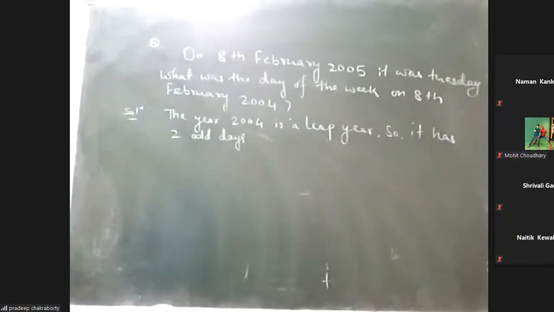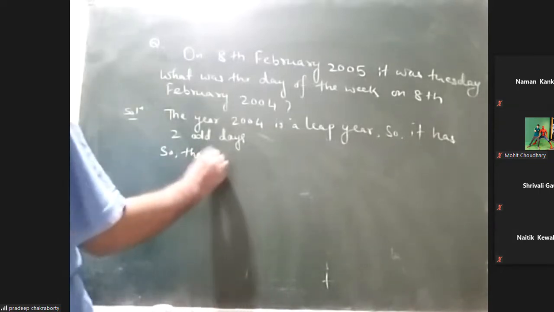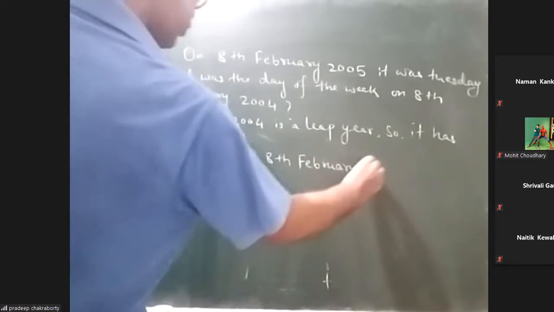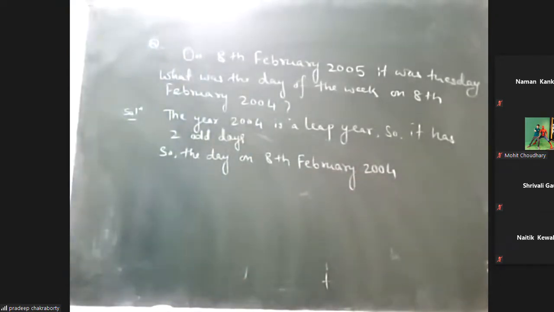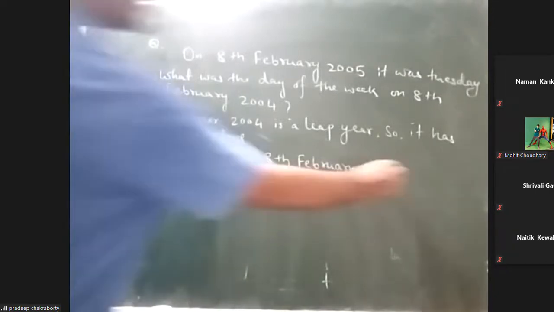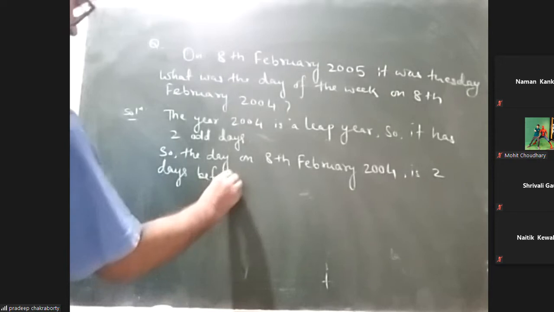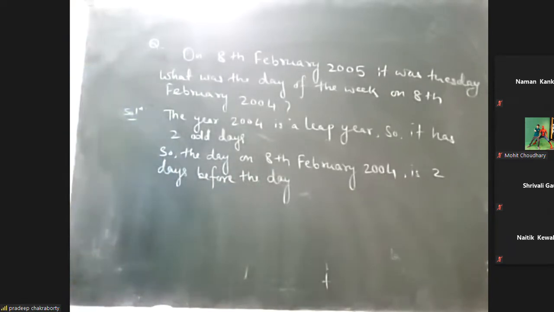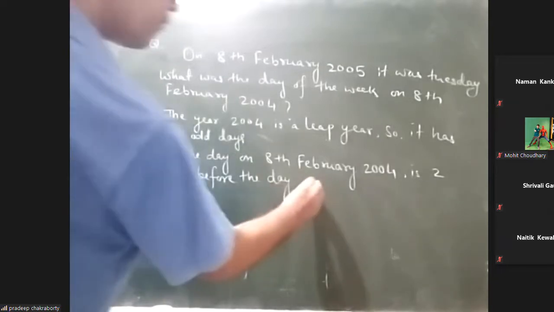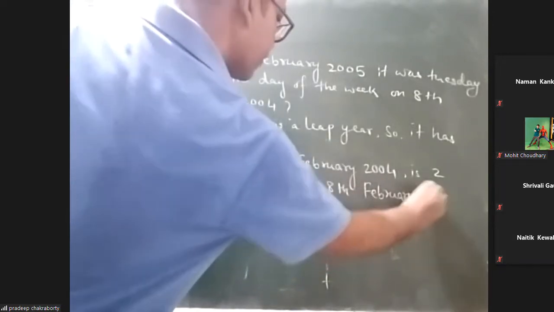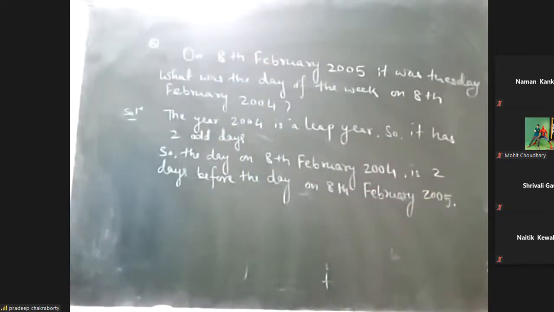So the day on 8th February 2004 is 2 days before the day on 8th February 2005.